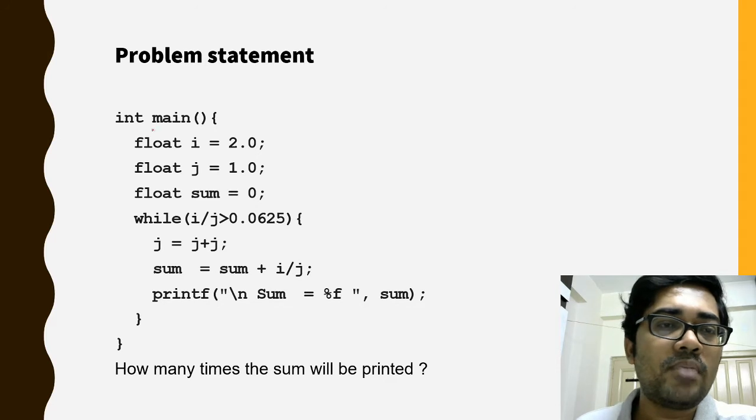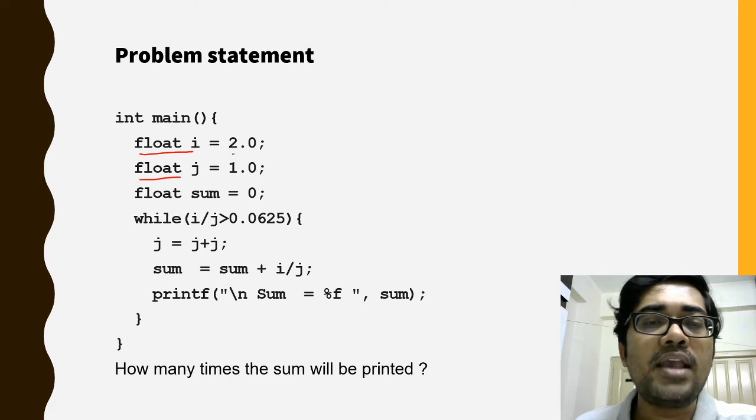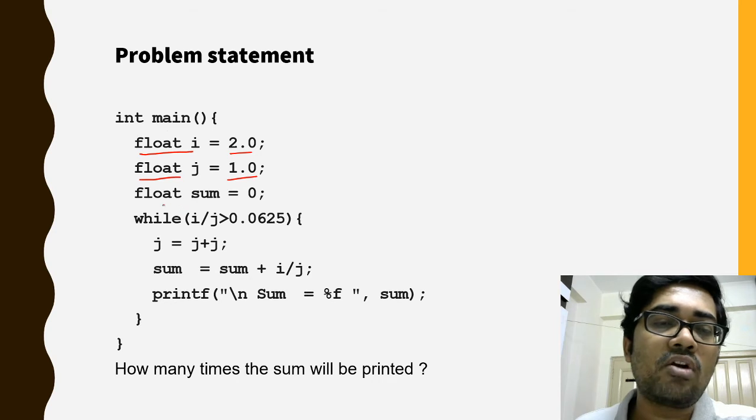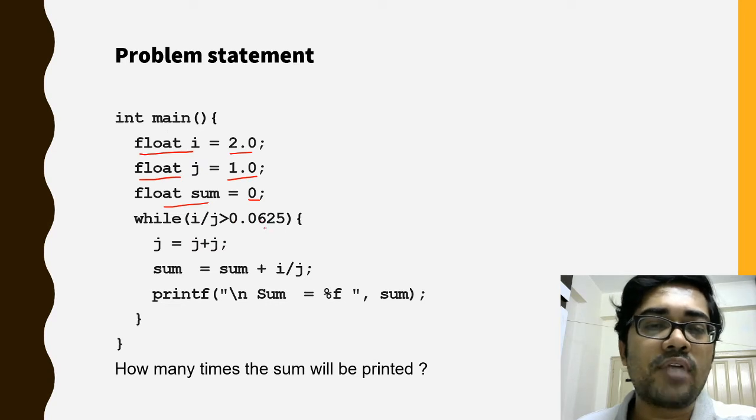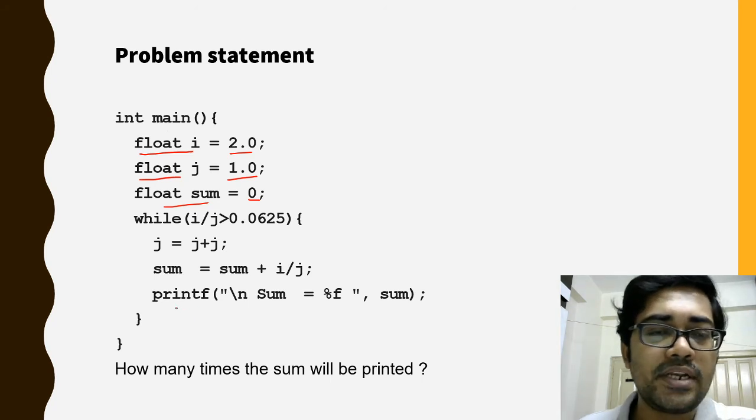So what is the problem? In the main method, there are two variables, float i and float j. The value of i is 2.0 and the value of j is 1.0, and there is another variable called float sum which is 0. In the while loop, while i by j is greater than 0.0625, j is equal to j plus j, and sum is equal to sum plus i by j, then printf sum. The problem is how many times the sum will be printed.